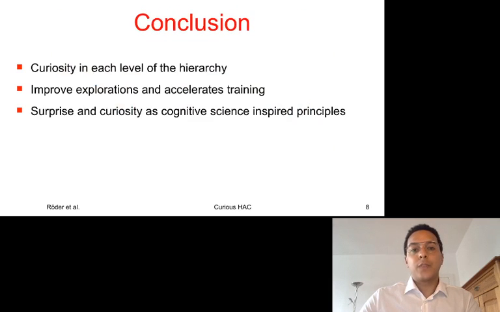In conclusion, we extended the hierarchical actor-critic with a mechanism of curiosity to alleviate reward sparsity by introducing an intrinsic reward. This improves exploration and accelerates the training. Both surprise and curiosity are principles from cognitive science.